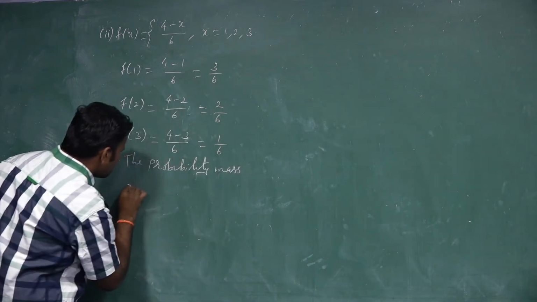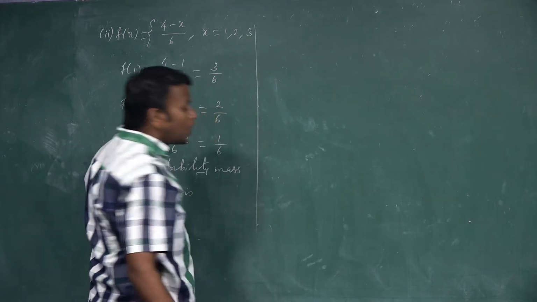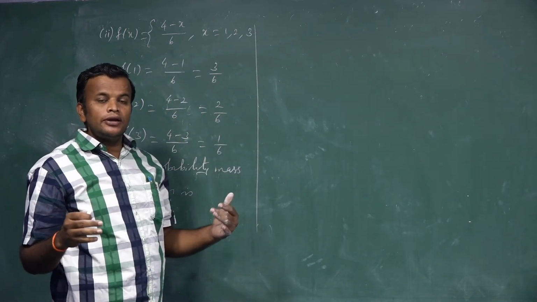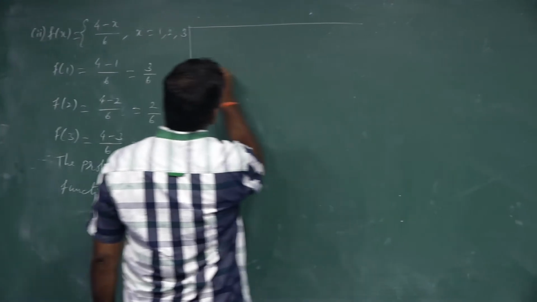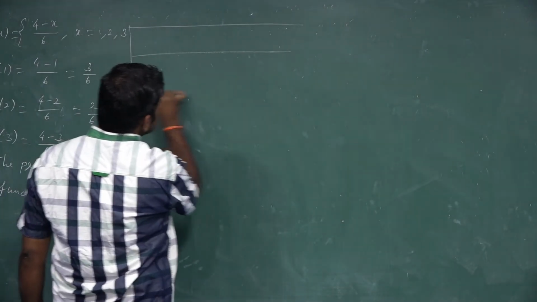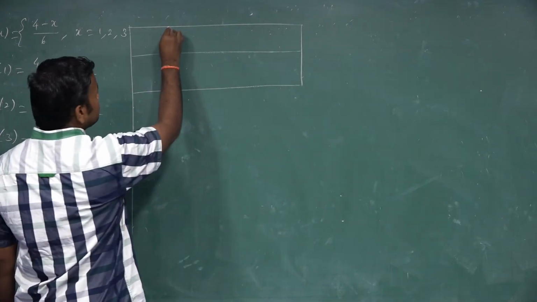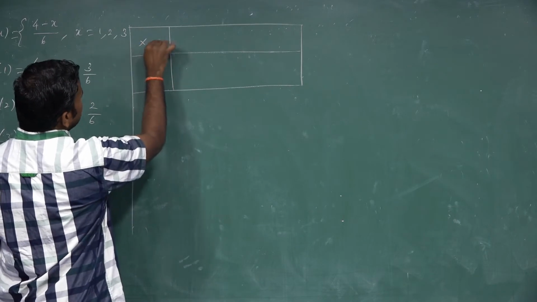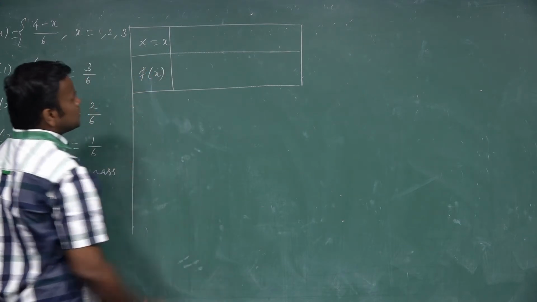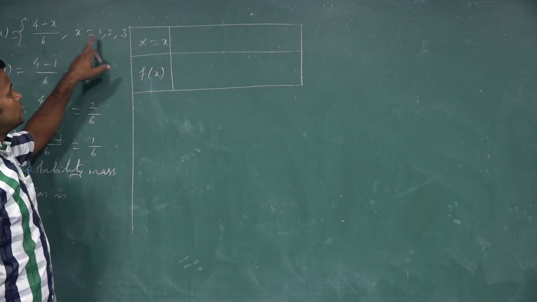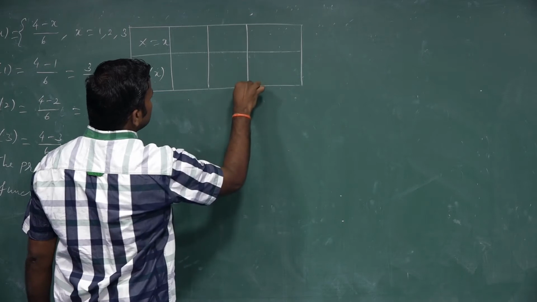First we form a table. We form a table, then we see each and every value of the random variable and its probability value. The first row is the value of x and the next row is its probability value. We write capital X, or capital X is equal to small x. Next, the probability value is f of x. Here x contains just 3 values: 1, 2, 3. So x is equal to 1, x is equal to 2 and x is equal to 3.